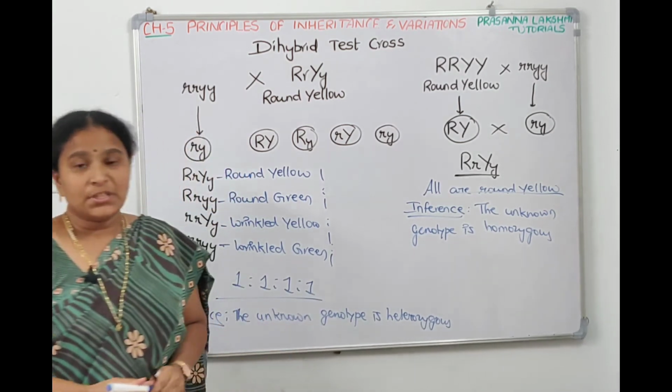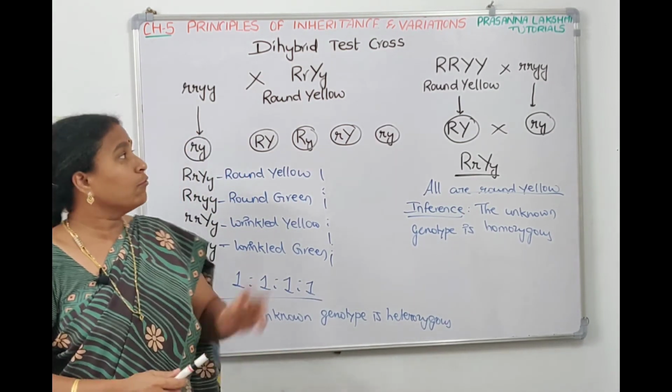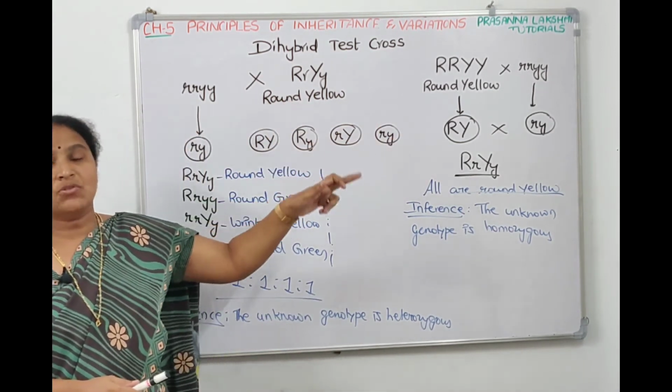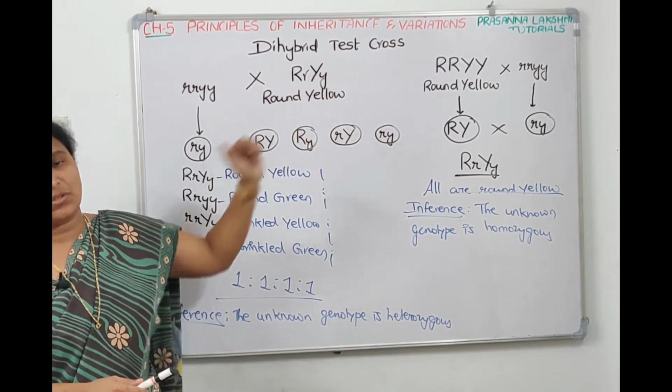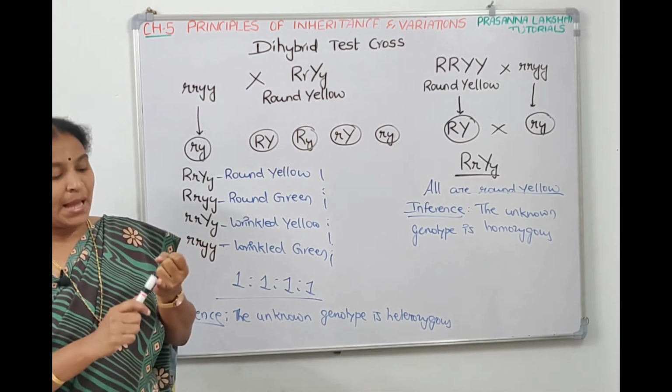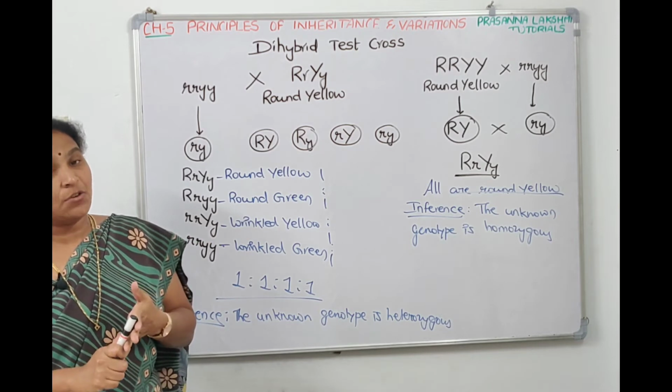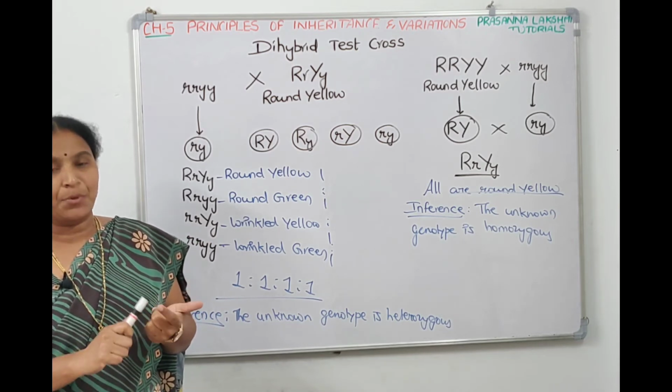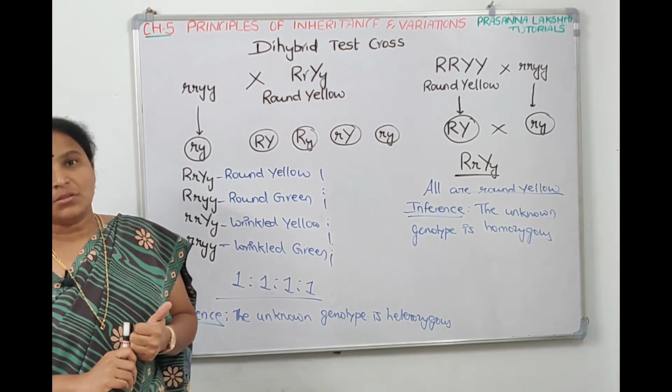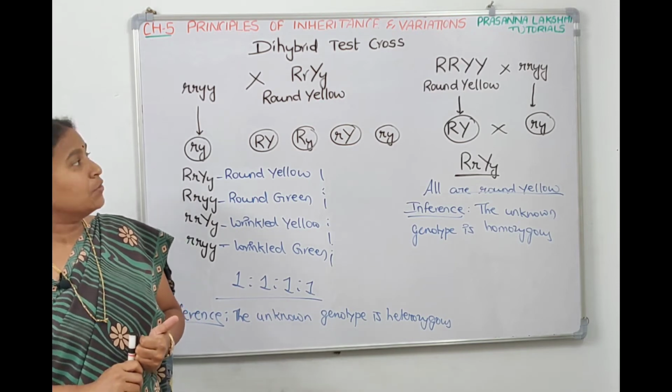Now, what is test cross? Test cross means if you know the phenotypes, we need to check whether it is homozygous or heterozygous. If it is homozygous, it will be capital R, capital Y, capital Y. If it is heterozygous, it will be capital R, capital Y, small y. So we need to check the genotypic combination. For that, we do test cross.